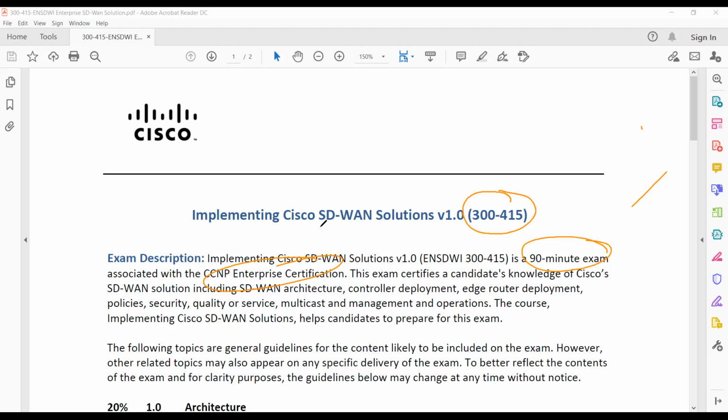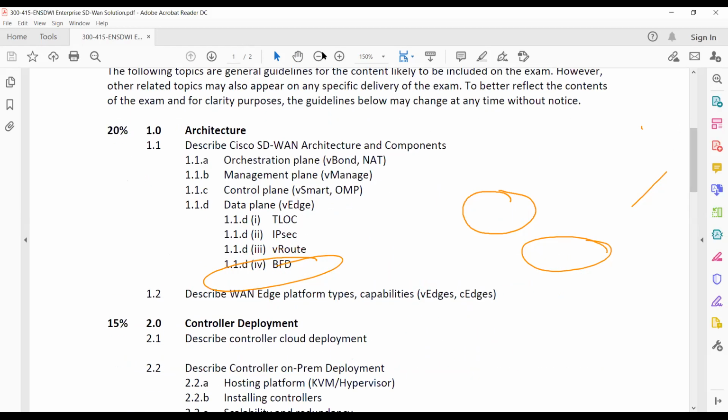Basically we have 6 sections. Now the first section is your architecture. In this whole exam, 20% belongs to architecture. This architecture will contain your SD-WAN architecture and components, as I told you. In this session we will discuss only the architecture and the controller deployment. In the components we will discuss the orchestration plane, the vBond, NAT, the management plane, that is your vManage, right?